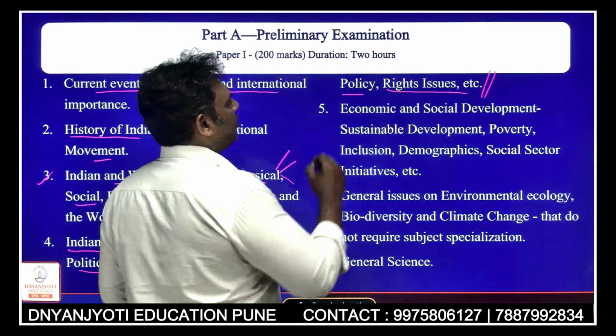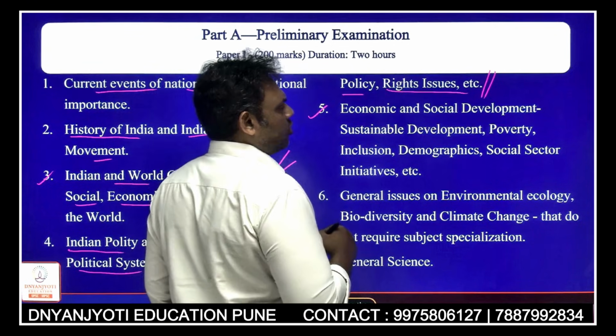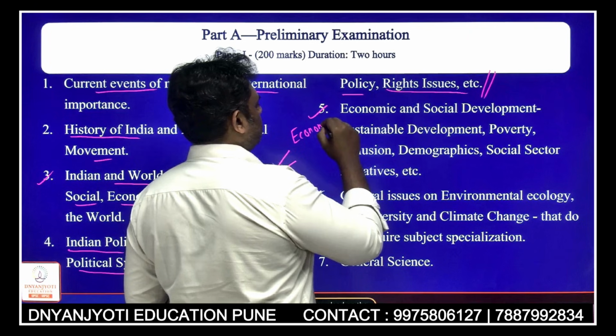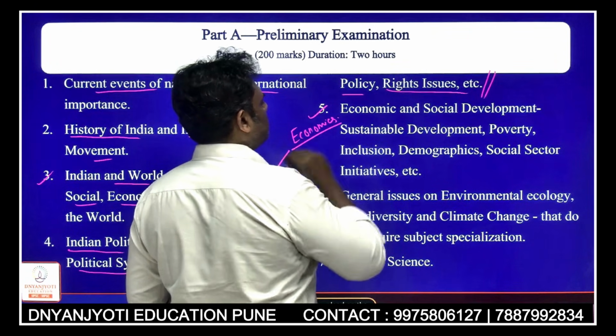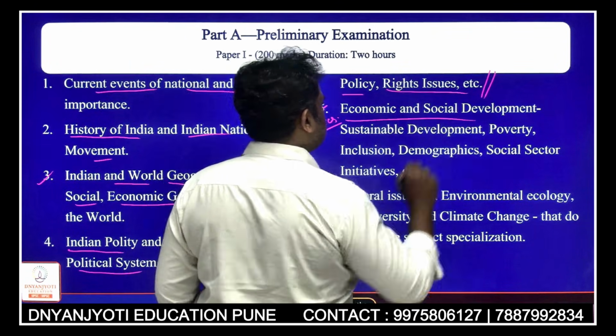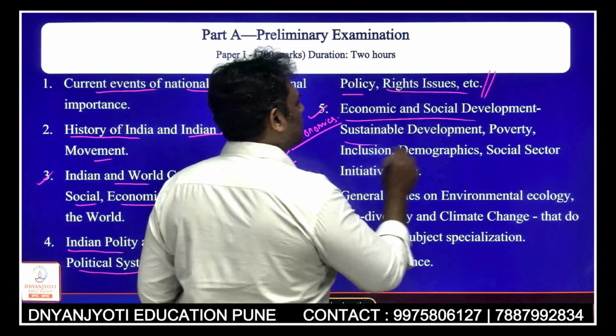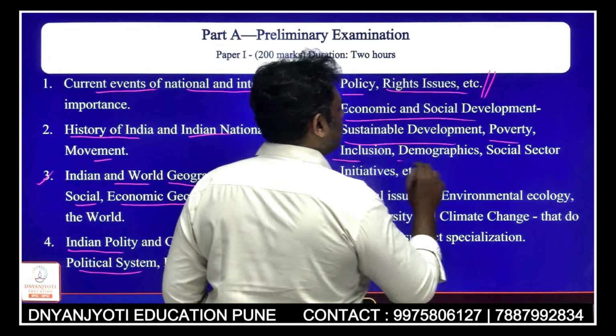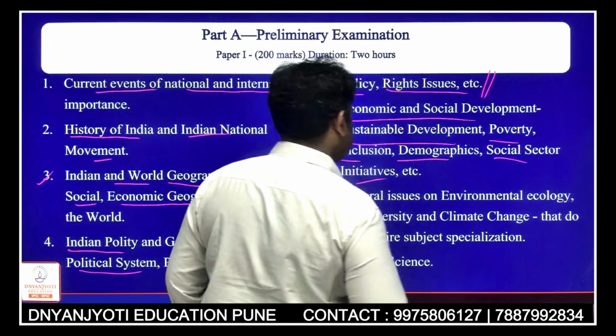Then definitely the fifth point is economics. When I talk about economics, you have to understand economic and social development, sustainable development, and issues like poverty, inclusion, demographics, social sector initiatives, etc.